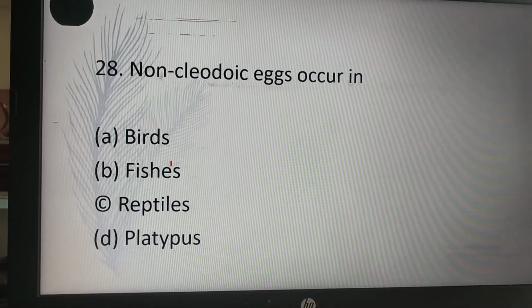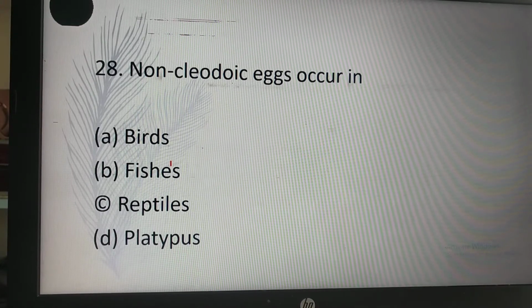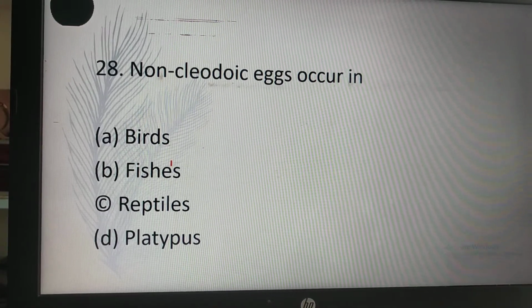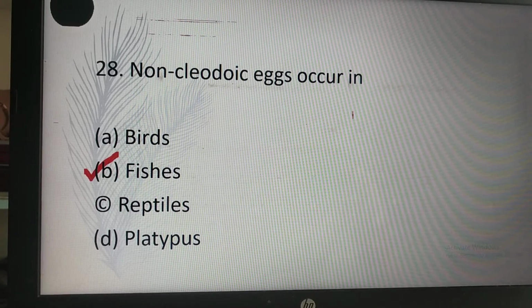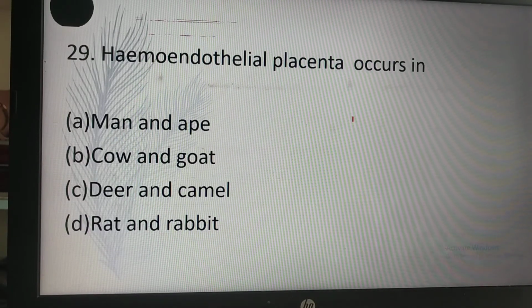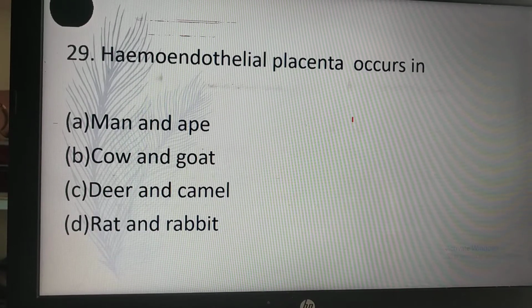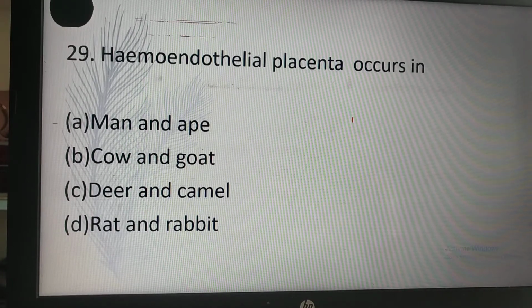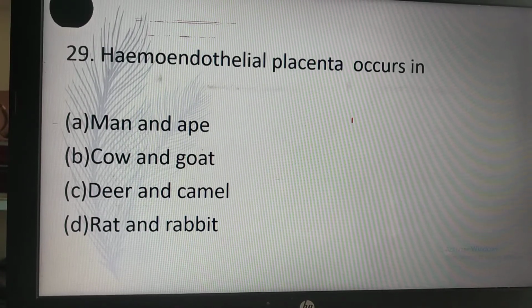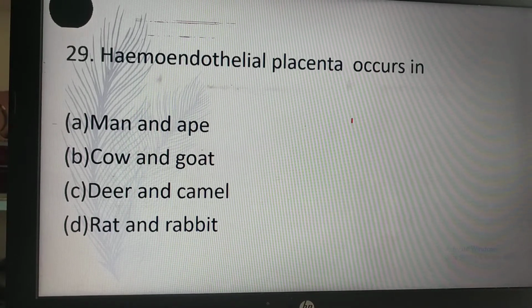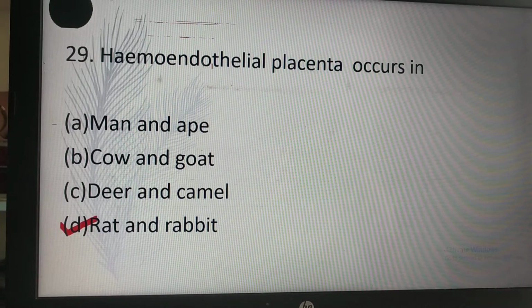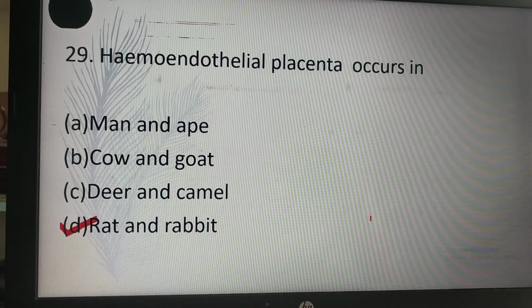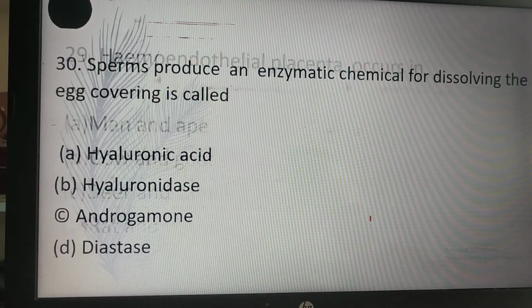Non-cleidoic eggs occur in birds, fishes, reptiles, platypus. So B is the correct answer. Non-cleidoic eggs occur in fishes. Hemochorial placenta occurs in: man and ape, cow and goat, deer and camel, rat and rabbit. And D, rat and rabbit, is the correct answer. Hemoendothelial placenta occurs in rat and rabbit.